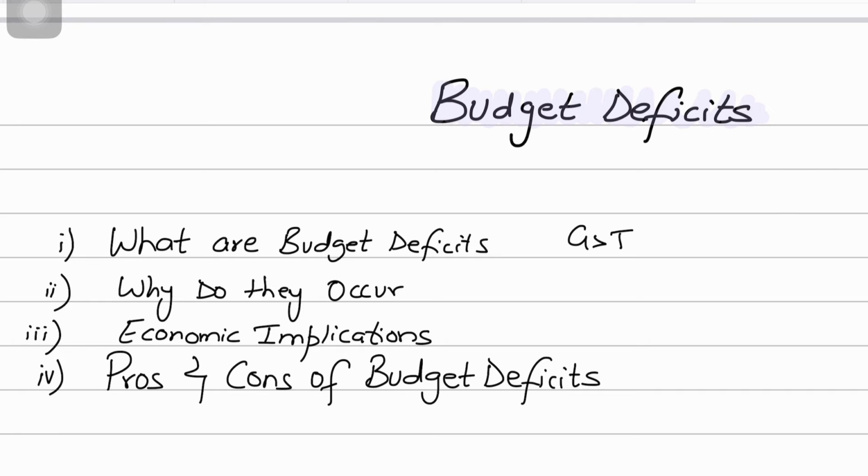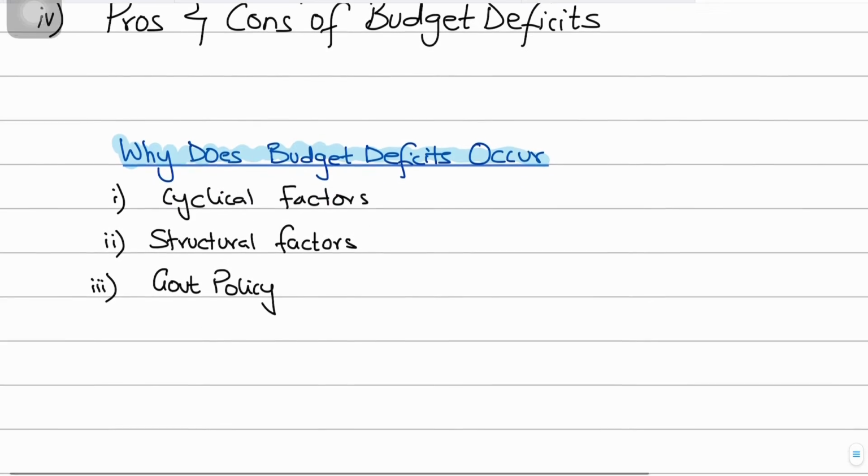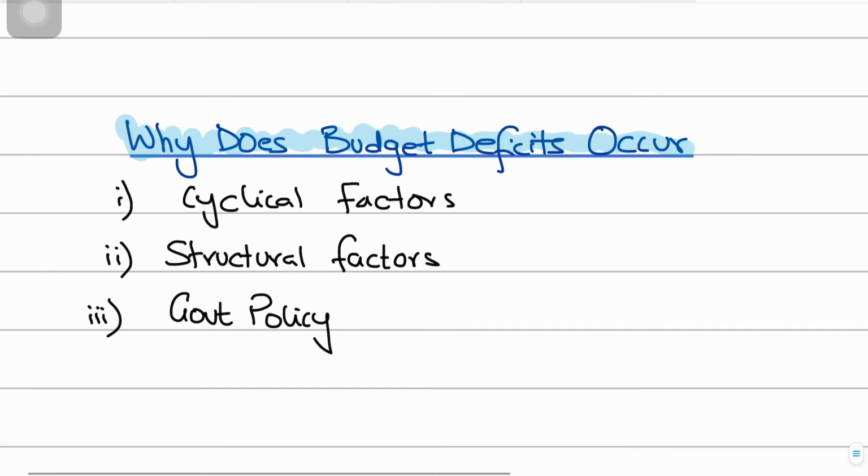Now guys, we need to see why budget deficits occur. That is, what are the reasons for budget deficits. Budget deficits are also known as fiscal deficits, and I want you to write this down. They are called fiscal deficits.